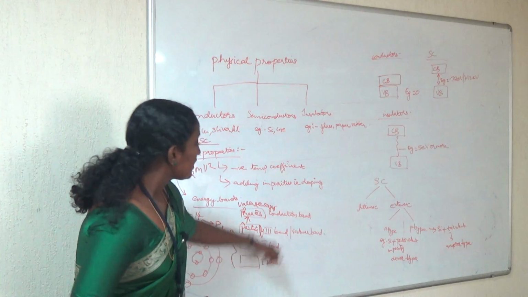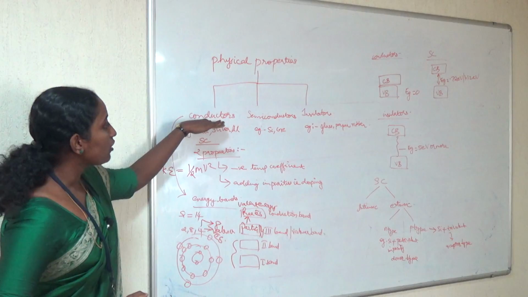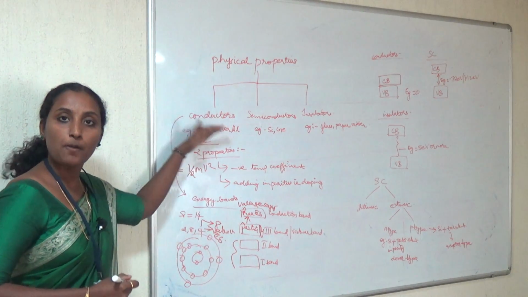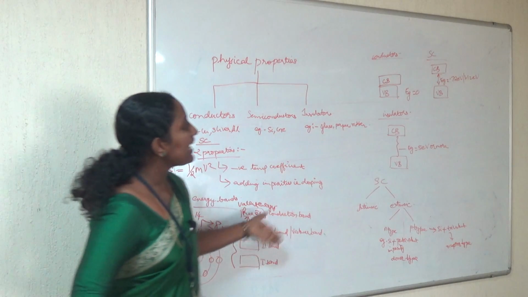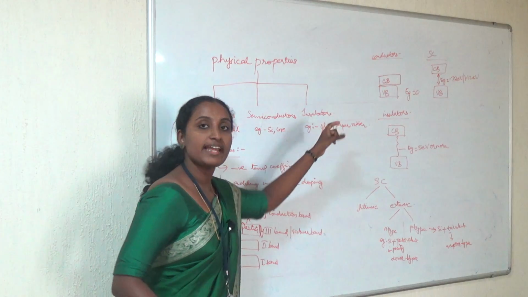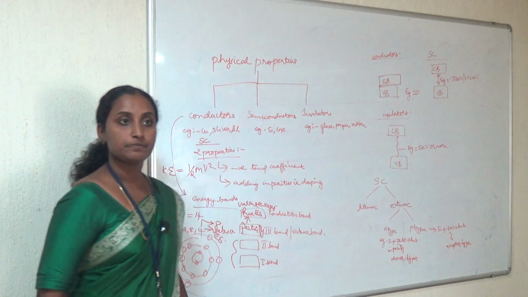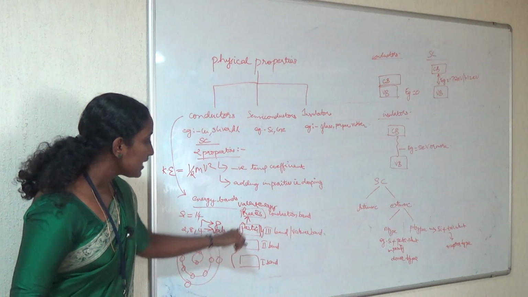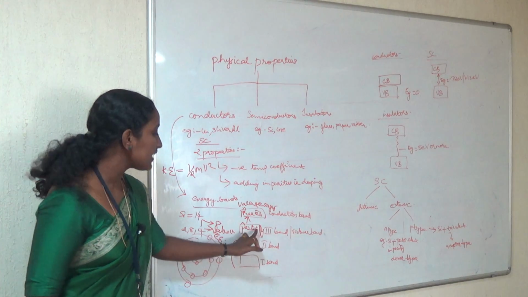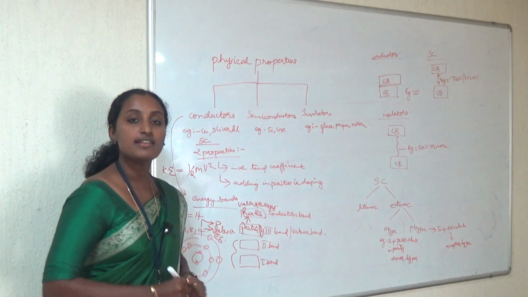Next, we already defined conductors, semiconductors and insulators based on their properties. Next, we can define conductors, semiconductors and insulators based on their energy band diagram. The energy band diagram means you have the valence band and the conduction band. Based on that we can define conductor, semiconductor and insulator.